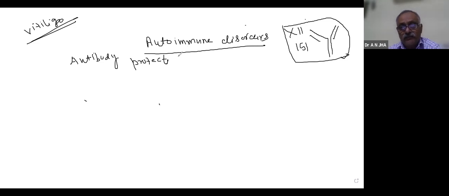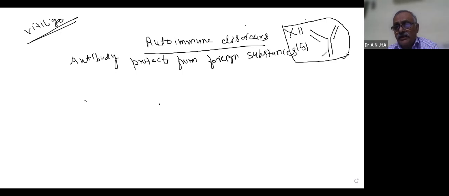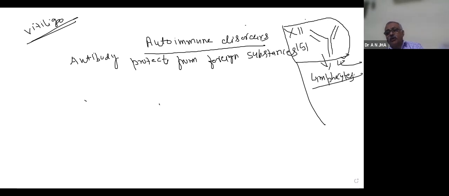Antibody protects from foreign substances. So later you will study that our B lymphocytes produce it, because later we will cover this part also. This is also an important aspect.